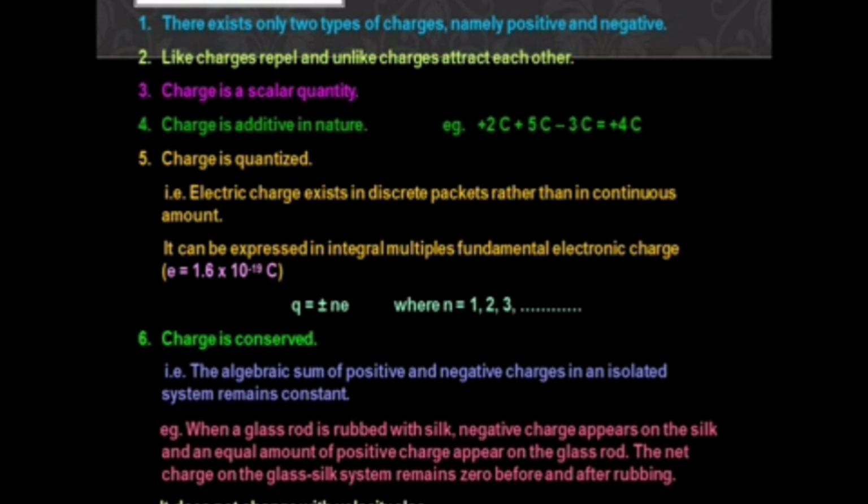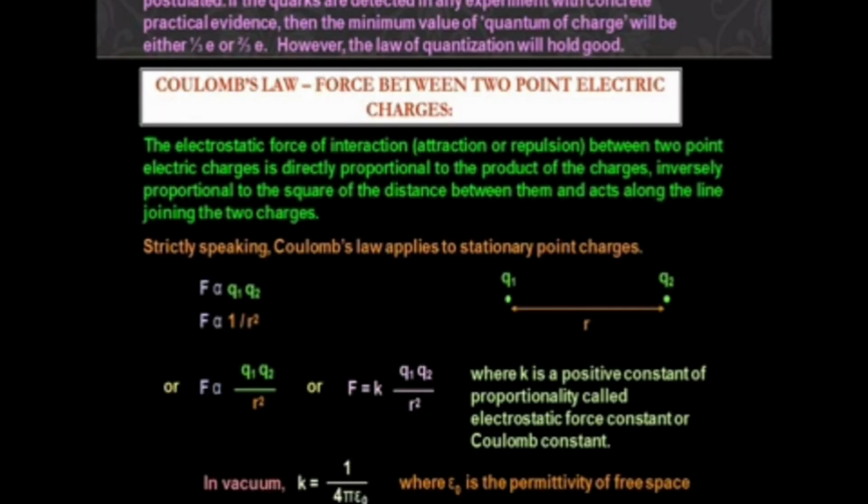The total amount of positive and negative charge is conserved. It does not change with velocity also. When you rub the silk with the glass rod, charge transfers from silk to glass or glass to silk, but there is no change in the velocity of the electron. Only transfer happens.